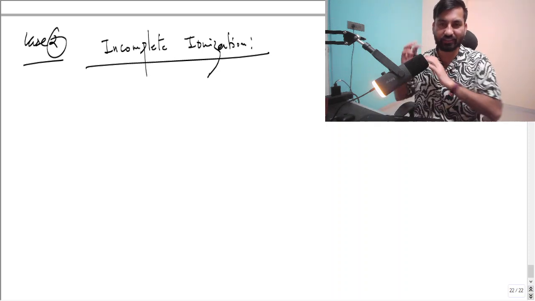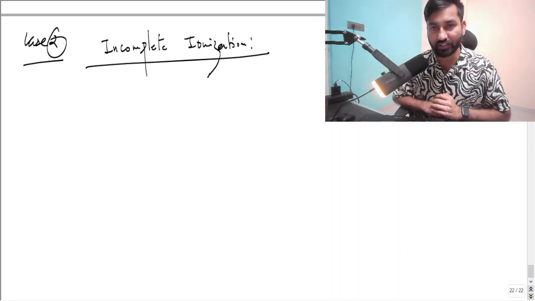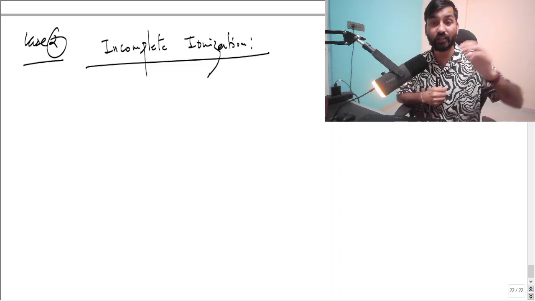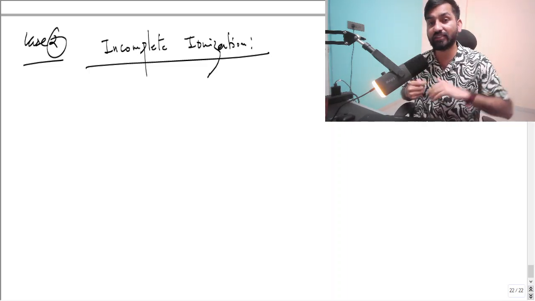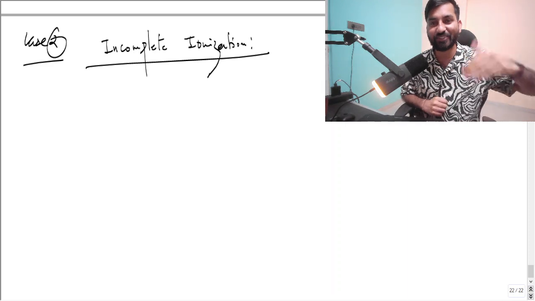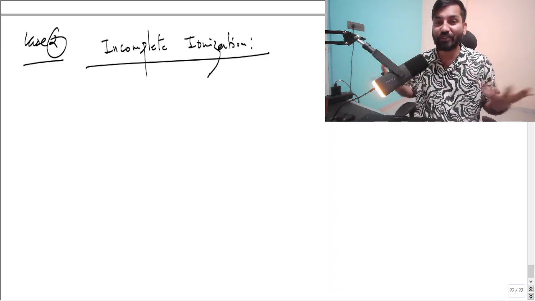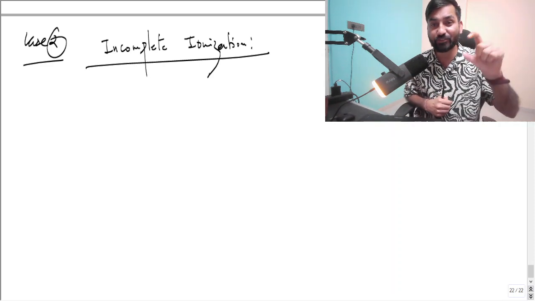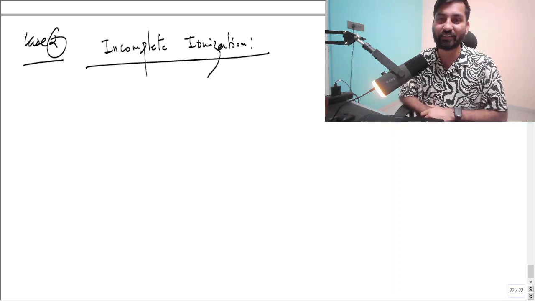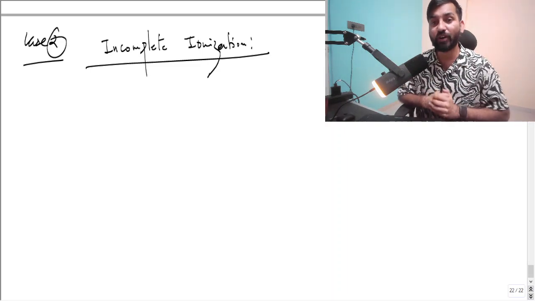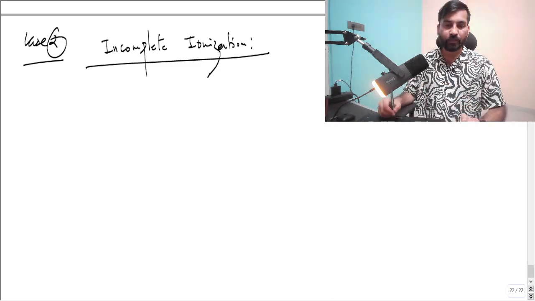इनकम्प्लीट आयोनाइजेशन में क्या होने वाला है, as I told you that, let's say 100 donor atoms got introduced into the intrinsic semiconductor when you were doping, but only 60 got ionized. Okay, like they converted into electron, and 40 were not ionized, right? So here in this question they have given 5% dopants are neutral, okay, they are not ionized. So 95% got ionized, okay.